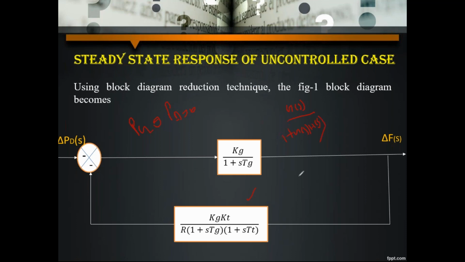So form the block diagram in this form, and here the output is delta f of s and the input is minus delta PD of s. So finally, delta f of s equals minus G of s divided by 1 plus G of s H of s into delta PD of s. So just obtain this equation in the form of this term. Convert the block diagram to a transfer function.